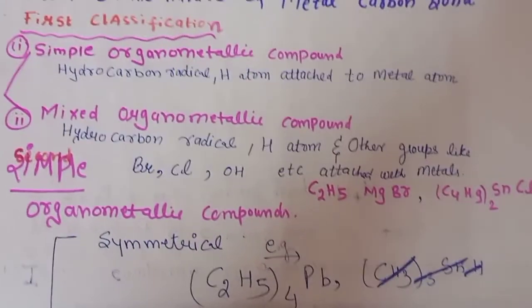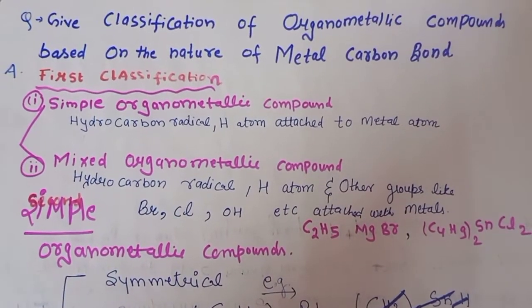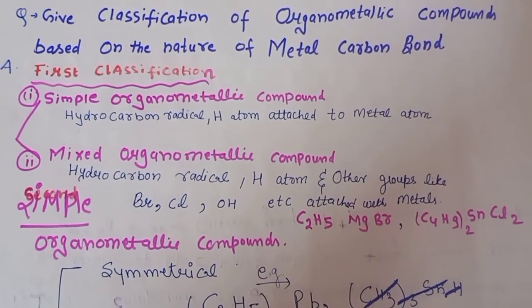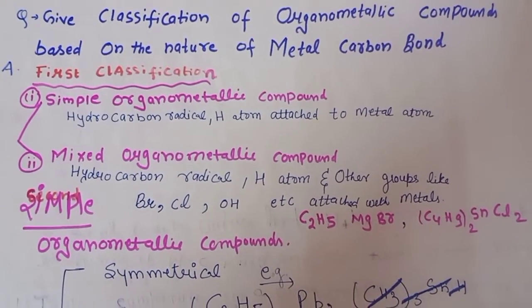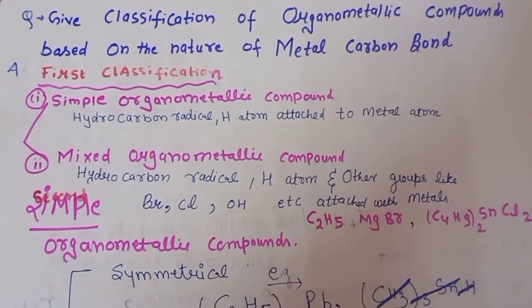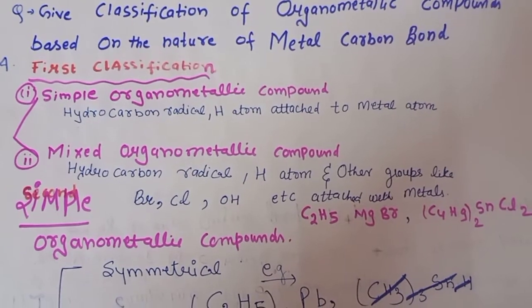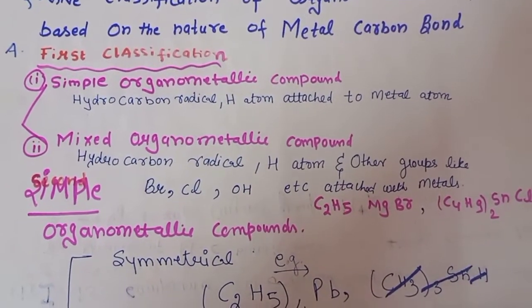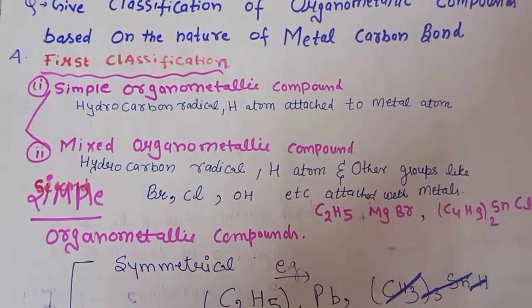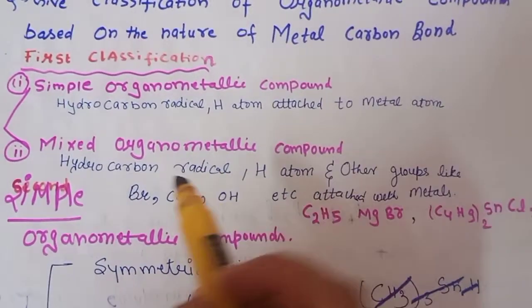Now let us start. This is a very important question which comes directly for 5 marks in your university exams: give the classification of organometallic compounds based on the nature of the metal carbon bond. I told you in the beginning there will be 3 classifications. So this is the first classification.